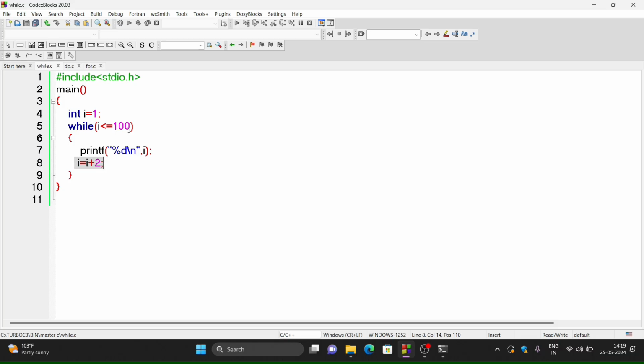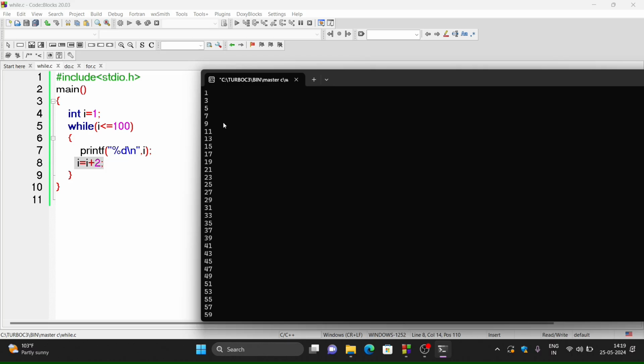Again the condition will be tested, 3 less than equals to 100, yes. So 3 will be displayed. Next time 3 plus 2, that means the value of I becomes 5. Again 5 less than equals to 100, 5 will be displayed and so on. So each time with this loop the value of I will be incremented by 2 and it will be displayed. So this will be the output of this while loop. See here, from 1, 3, 5, 7, 9, 11, 13 and so on up to 99. Because after 99 the value of I becomes 101, and 101 less than equals to 100 will be false, and therefore control will be out of the loop.